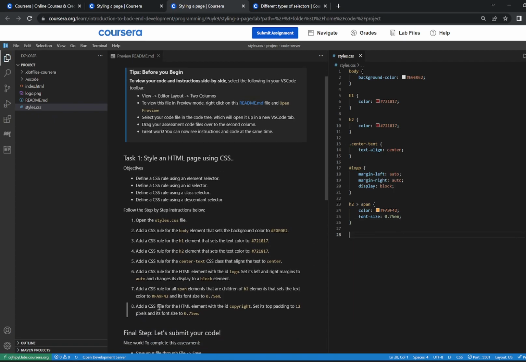And then now for the final step, we're going to be adding a CSS rule for the HTML element with the ID copyright, and set its top padding to 12 pixels and its font size to 0.75. All right, so again, we're working with an ID, so we have to start off with a hashtag. Now we're going to type in copyright. Hopefully I spelled that right. Okay. Curly brackets. And I'm going to start off with the font size. And we're setting that to 0.75.